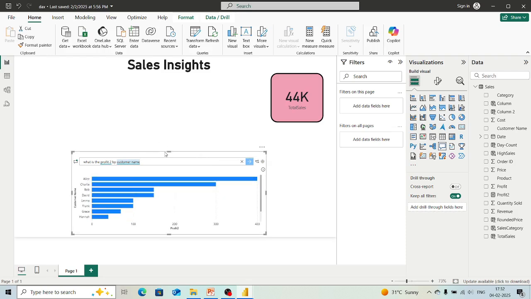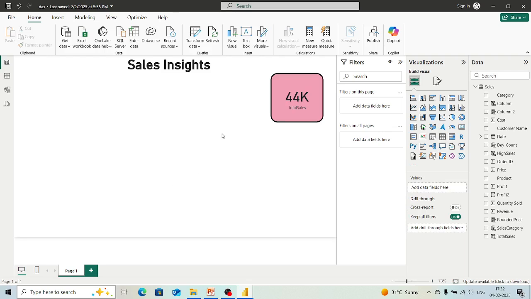Here it has made a bar chart, showing the profit by customer name. We have this many customer names, and based on those, whatever profit we are getting, it has visualized. So this is also something we can do. If you want to export this data, we can do it, but right now I'm going to remove it. I will not keep this. So what we can do next is create another card again.